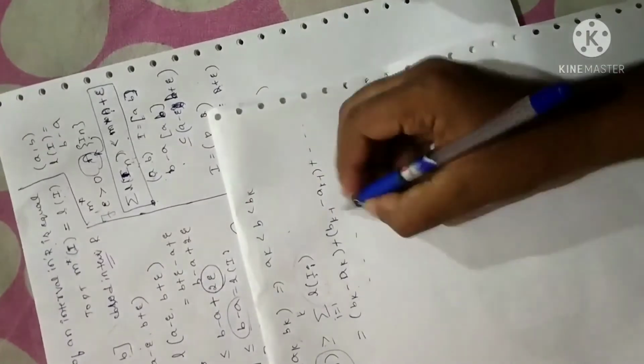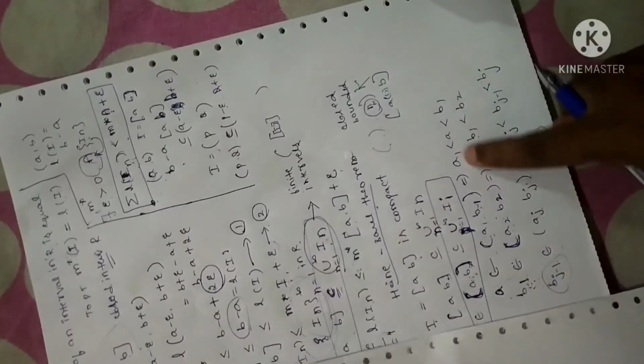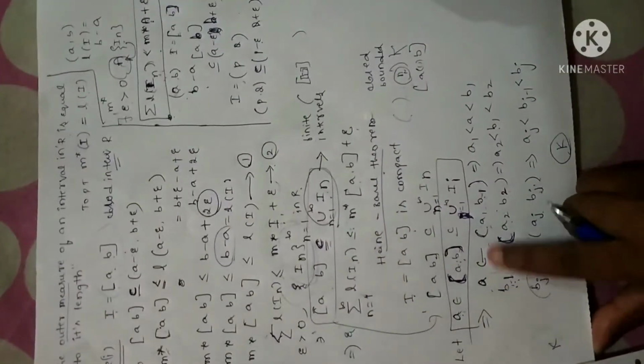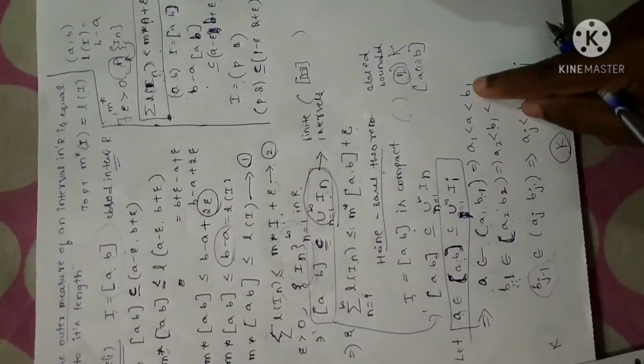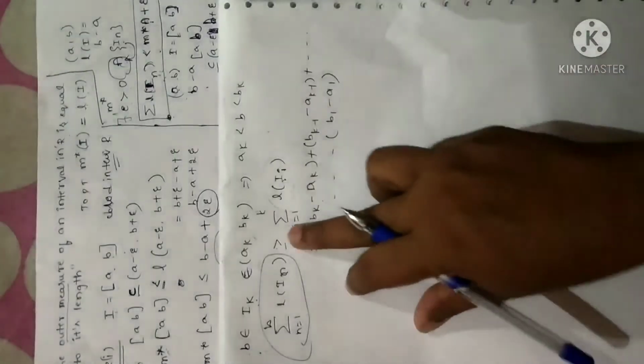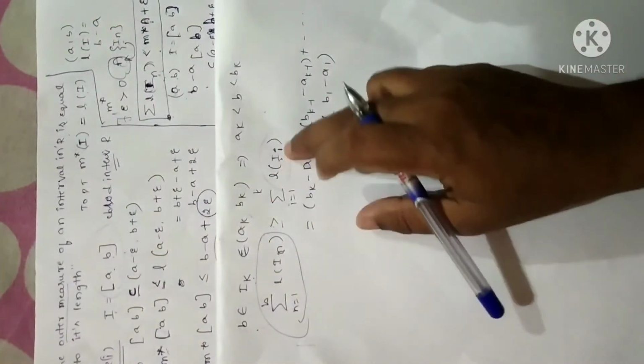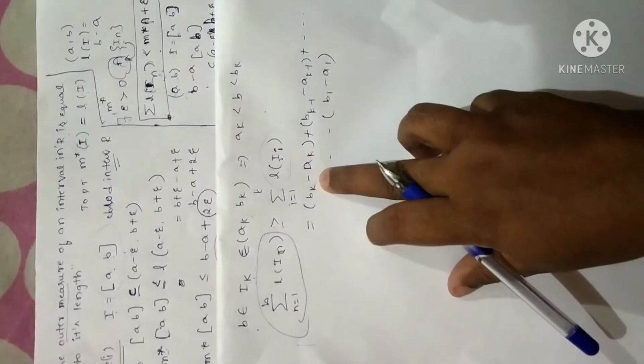This process continues until the last element, B1 minus A1. So this is what the first element is. See here, since I have chosen A belongs to A1, B1, this will be the first element from the last. So when you continue this process, you will get a last interval, say AK, BK. When you take the length of that, it will be BK minus AK.